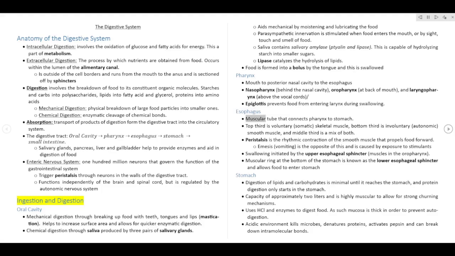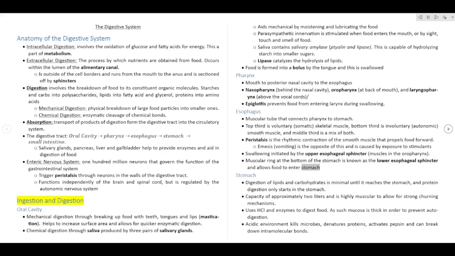Esophagus. Muscular tube that connects pharynx to stomach. Top third is voluntary, somatic, skeletal muscle, bottom third is involuntary, autonomic, smooth muscle, and middle third is a mix of both. Peristalsis is the rhythmic contraction of the smooth muscle that propels food forward. Emesis, vomiting, is the opposite of this and is caused by exposure to stimulants. Swallowing is initiated by the upper esophageal sphincter, muscles in the oropharynx. The muscular ring at the bottom of the esophagus is known as the lower esophageal sphincter and allows food to enter the stomach.